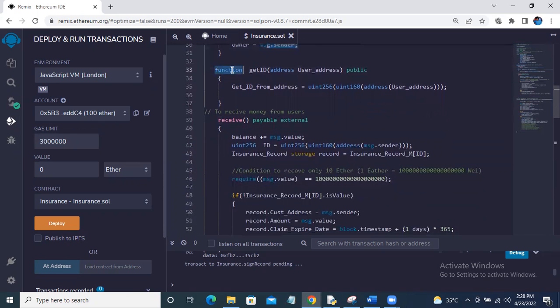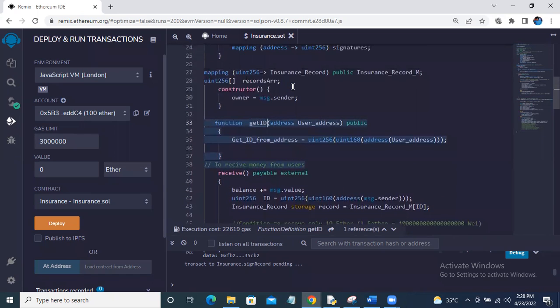Now there's a first function in our contract. So what happened was when we are trying to create a new user, we need an ID for that user. So instead of using normal IDs, we thought to use the address of the person as an ID. So for that, we are converting the user address into the ID. This is the function. It takes the user address and it provides the ID of that particular address, get ID for address. So this is the variable which I have declared on the top.